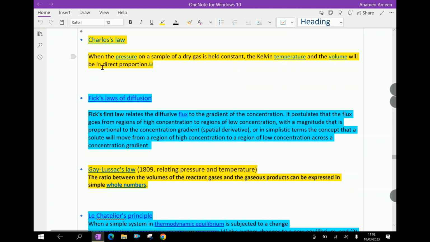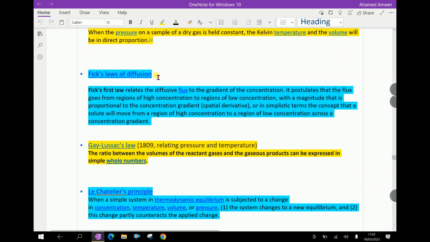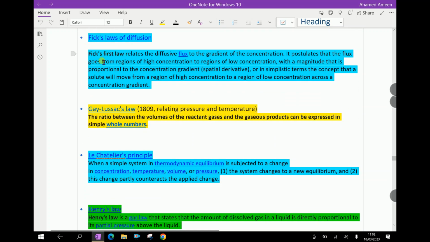Charles' law. When the pressure on a sample of a dry gas is held constant, the Kelvin temperature and the volume will be in direct proportion. Fick's law of diffusion. Fick's first law relates the diffusive flux to the gradient of the concentration.